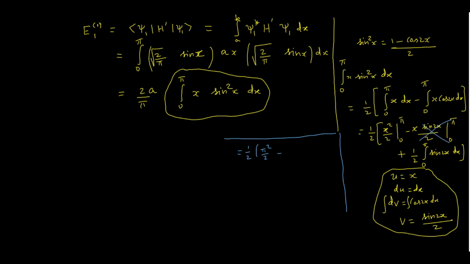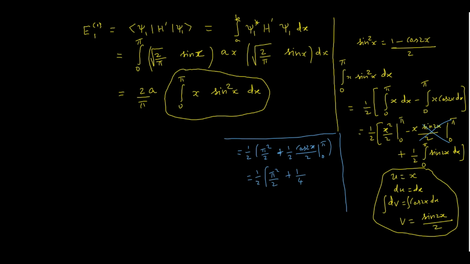The third term, plus 1 by 2. What is the integration of sine 2x? Cos 2x by 2, 0 to pi. Okay. So 1 by 2 pi square by 2 plus 1 by 4. What is cos 2 pi? Cos pi is minus 1, cos 0 is 1, cos 2 pi is also 1.